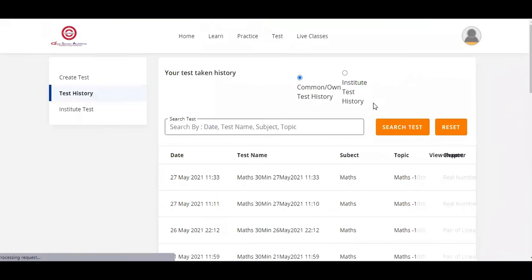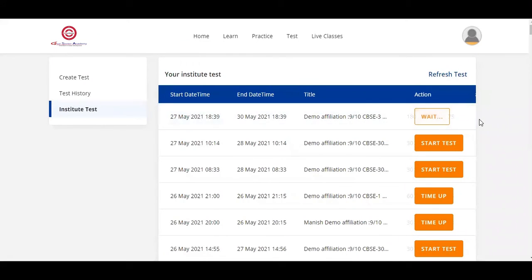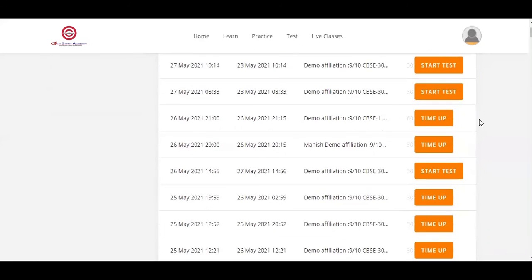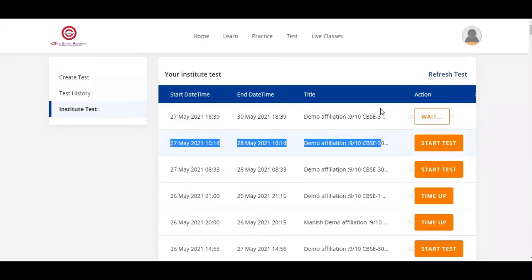Under the test tab, you have another option that is Institute Test. If you choose this option, then you will be able to give the test created by your institute. That's all about the test tab. Now let us have a look at the live class tab.